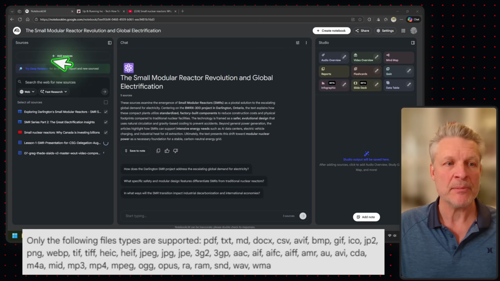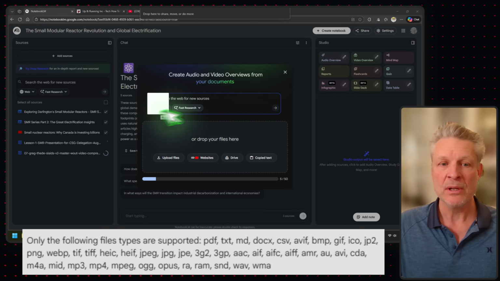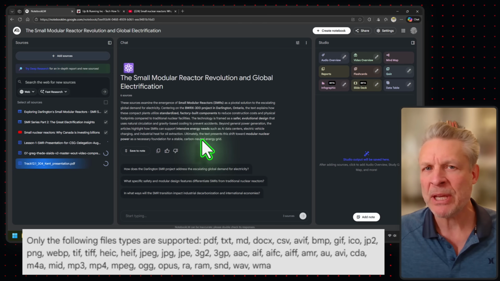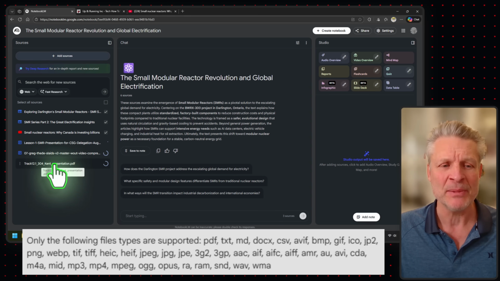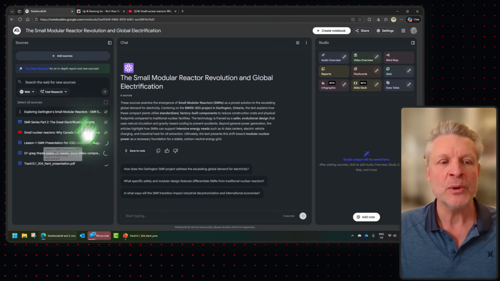Now I'll just drag that source on. So strangely, it doesn't support PPTX, but it does support doc files and CSVs. So go figure. But who cares? It's easy enough to convert them. And you can see it's grinding through them right now, doing a basic analysis.